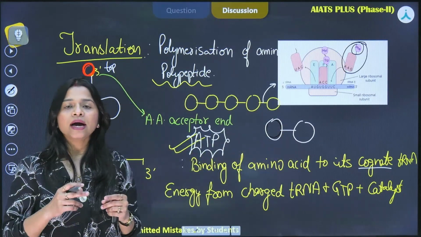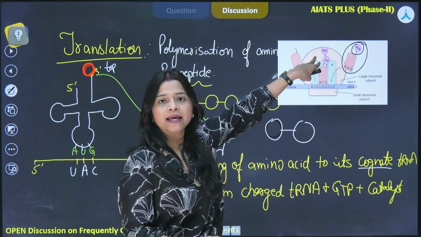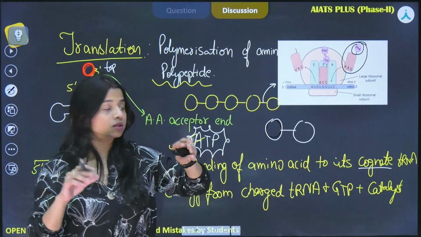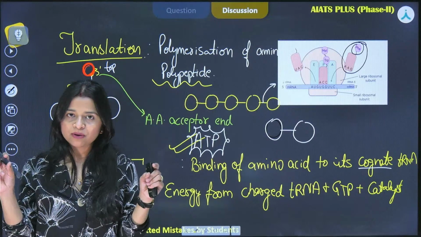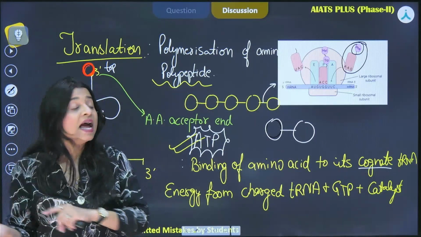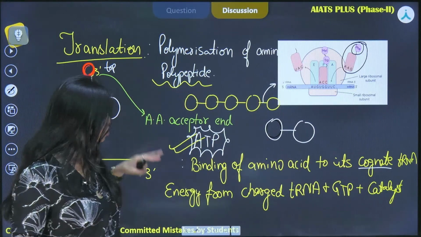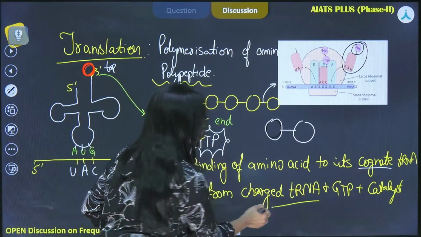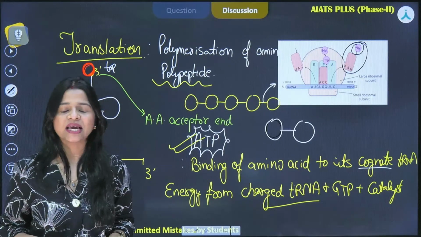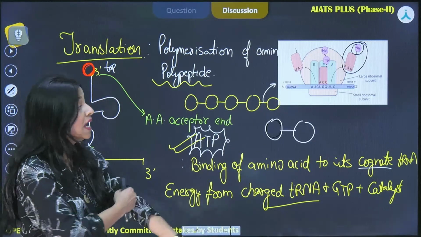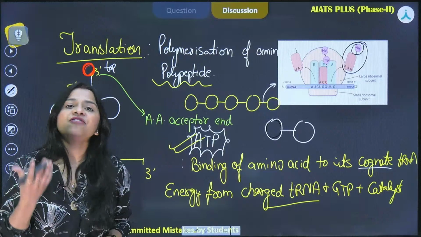That is why here will be the binding of one amino acid to the other, in this case phenylalanine to tryptophan. Only then a whole chain will be formed, protein will be formed. And this energy is coming from charged tRNA, that is this one. We have GTP as well as catalyst. What is this catalyst doing? It is basically helping to reduce the activation energy.